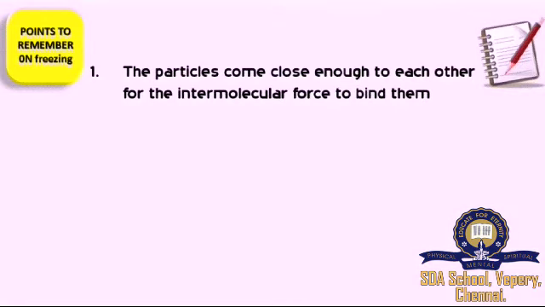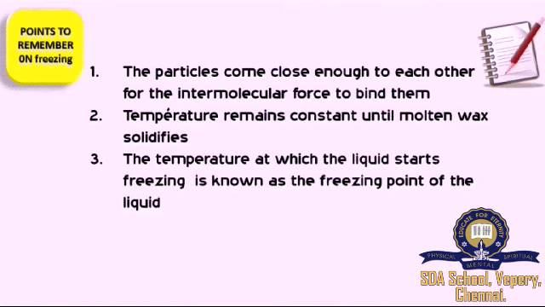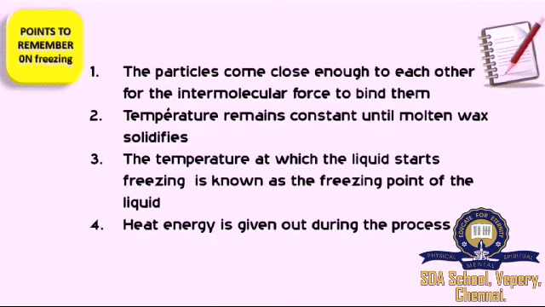Shall we write down the important points to remember on freezing? How does freezing happen? When the temperature is lowered, the particles come close enough to each other for the intermolecular force to bind them, right? Temperature remains constant until the entire molten wax, that is the liquid state, solidifies. What is known as the freezing point of the liquid?